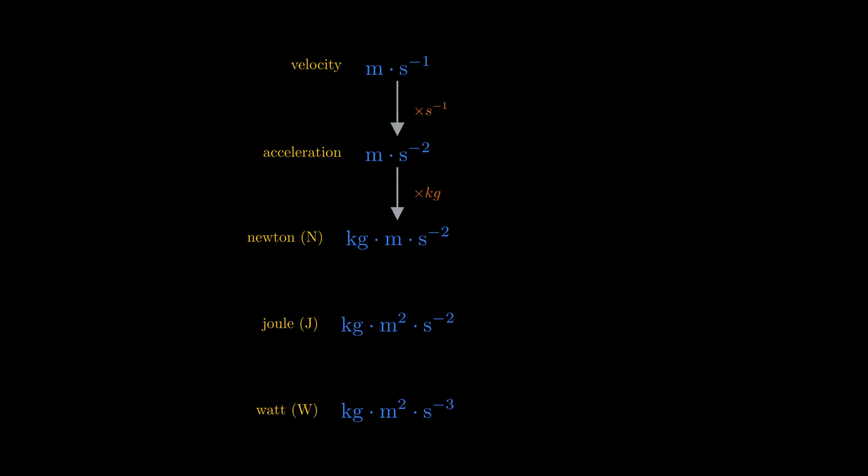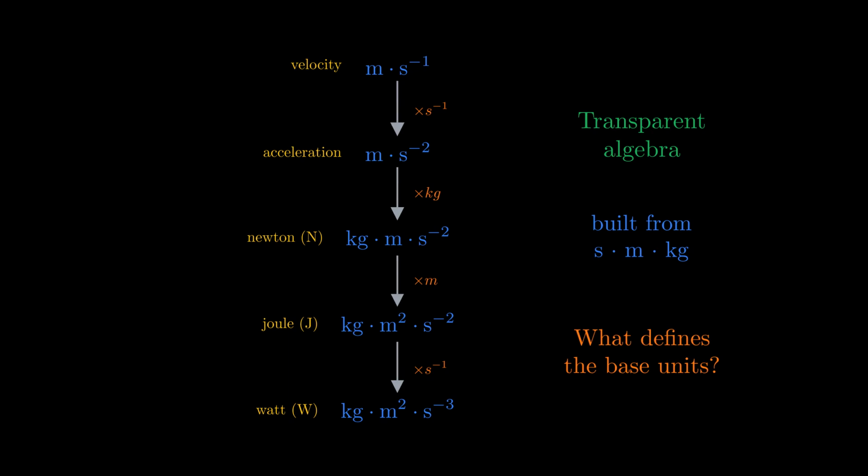Velocity, acceleration, newton, joule, watt. Each one is the previous unit combined with a single base unit. Derived units aren't arbitrary inventions. They're transparent algebra, built from the second, meter, and kilogram. But this raises a deeper question. What defines the base units themselves?